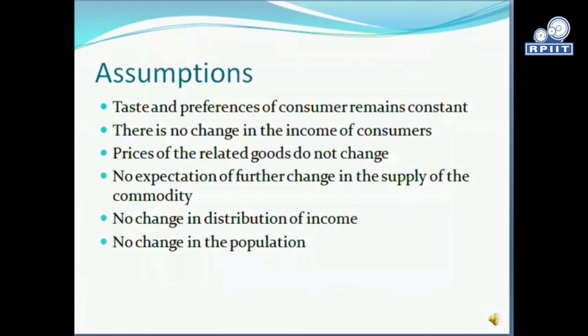There are six basic assumptions that are taken for the law of demand. First, tastes and preferences of the consumers remain constant. Second, there is no change in the income of the consumers. Third, prices of the related goods do not change. Fourth, no expectation of further change in the supply of the commodity. Fifth, there is no change in the distribution of income. And lastly, there is no change in the population.